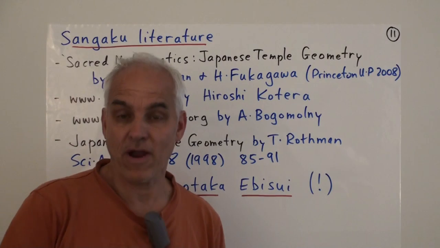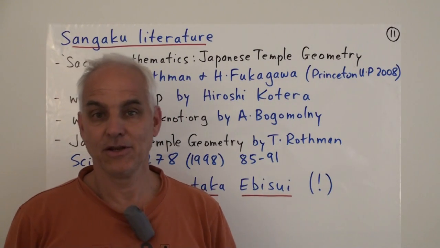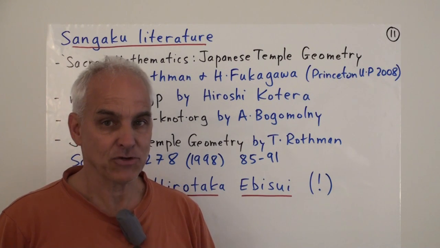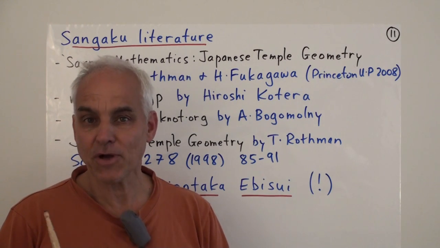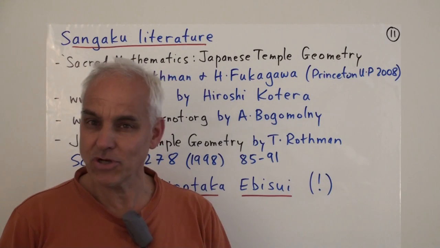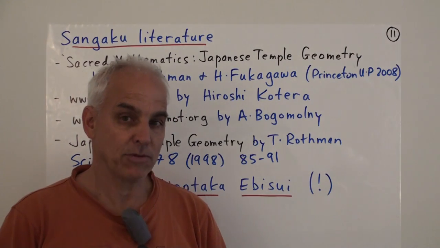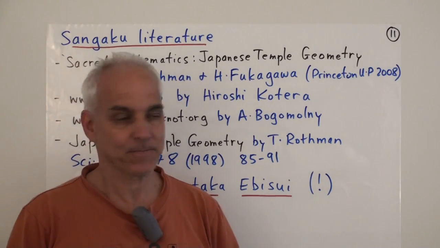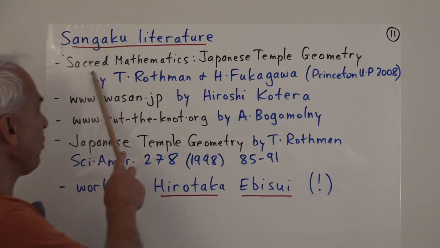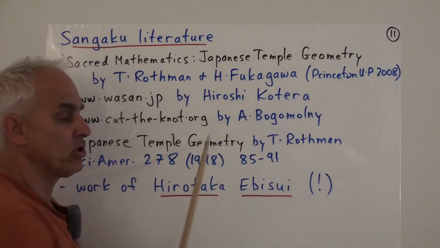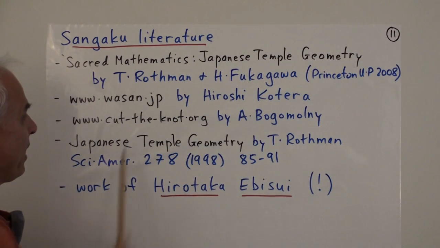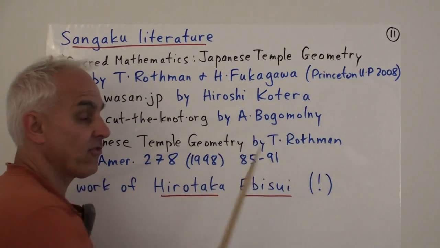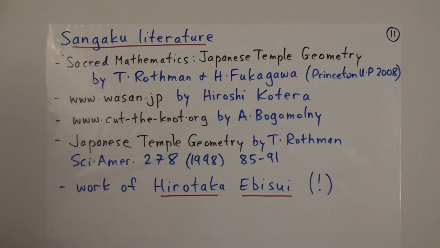Finally, here are a few references that you can have a look at, chase up on some more examples of Sangaku. So there's lots of interesting problems. It's an interesting mine for challenging and original problems. And I'm going to be talking about some more of them in this series at various later points. So first of all, there's a lovely book, Sacred Mathematics, Japanese Temple Geometry, by T. Rothman and H. Fukagawa, Princeton University Press, 2008.